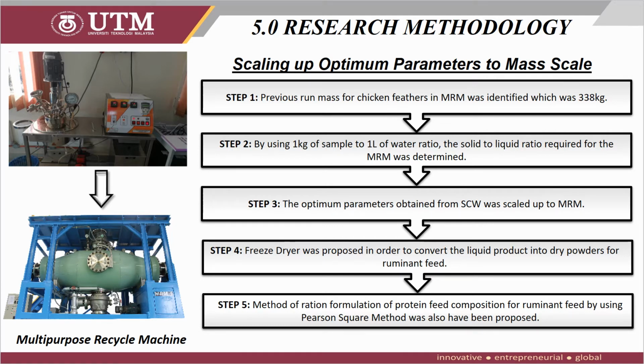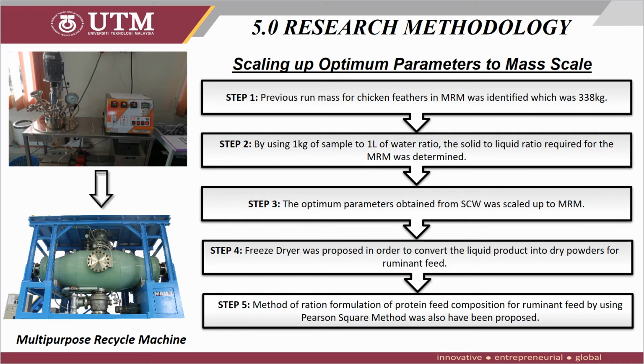This part begins with the identification of previous run mass of chicken feathers in MRM, which was 338 kg. By using the ratio of 1 kg of sample to 1 liter of water, the solid to liquid ratio required for MRM has been determined. Then the optimal parameters obtained from the SCW were scaled up to MRM.